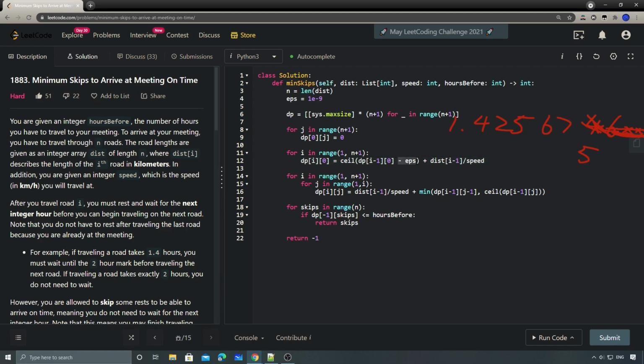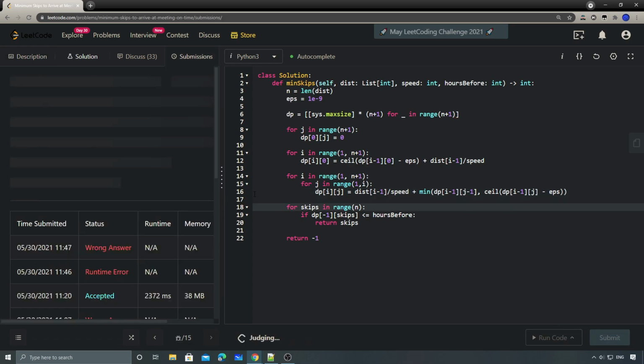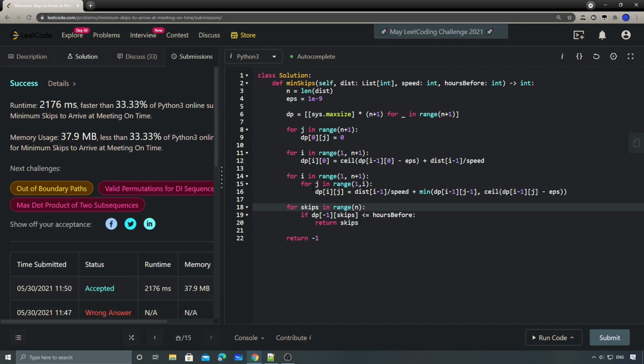So that means it will not affect our final answer, but it's big enough to correct this kind of float accuracy issue. Same thing for here, right? So basically every time we do a scaling, we have to do this thing here. And then now let's run again. Yeah, see, now it passed, right?